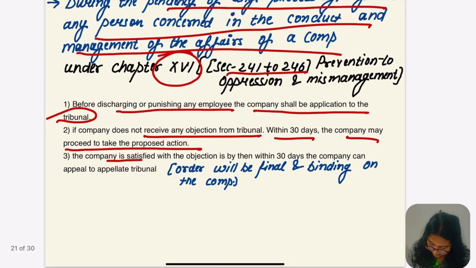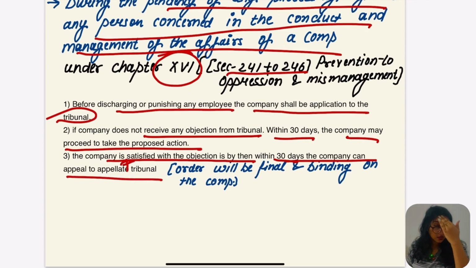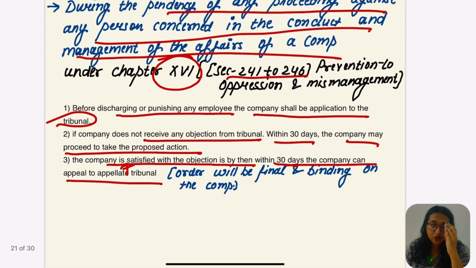If the company is not satisfied with the objection, what can they do? They can go for an appeal to the appellate tribunal. Within 30 days the company can appeal to the appellate tribunal. So what is the section saying?